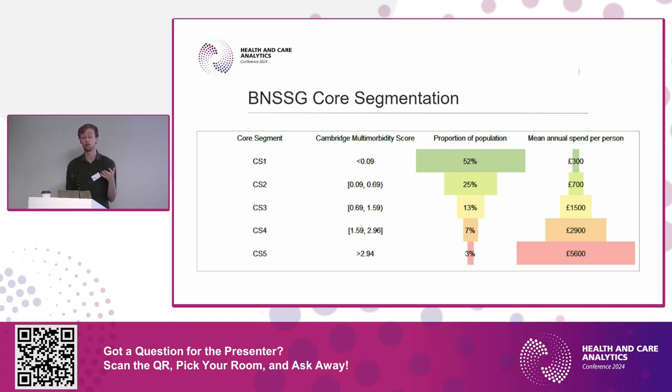It's just a feature of our data in our population, that we have a halving of population size as you go up the cohort of the segments, and we have a doubling of mean annual spend per person. So if we just do an example of core segment 2, you can see that people in that group, there's about 25% of the population, so half as many as core segment 1, but the average healthcare spend per person is roughly double, and we go all the way through.